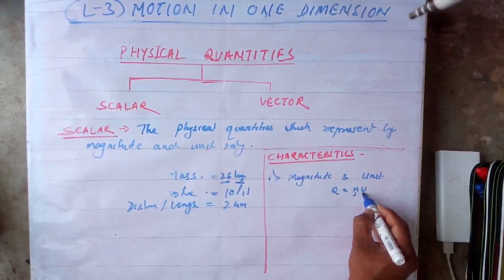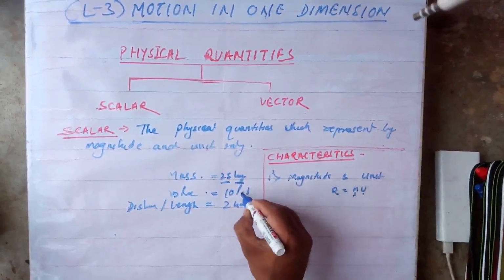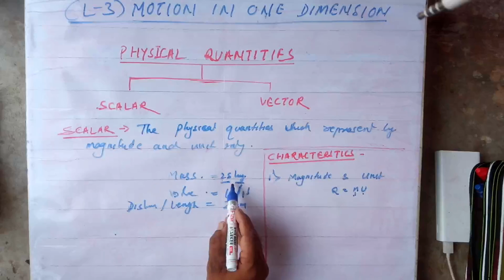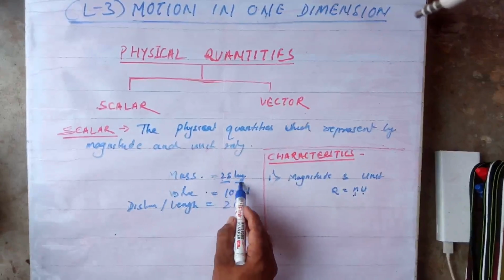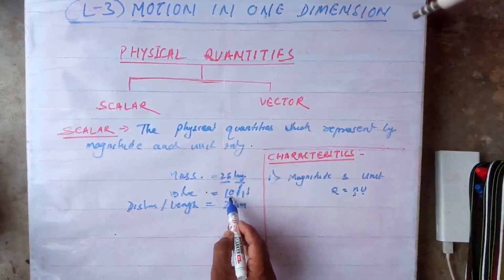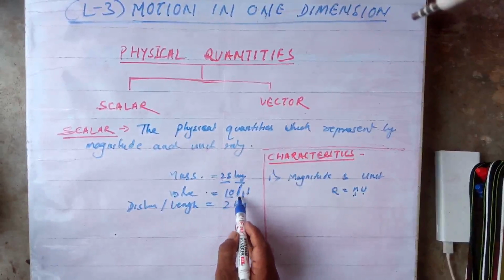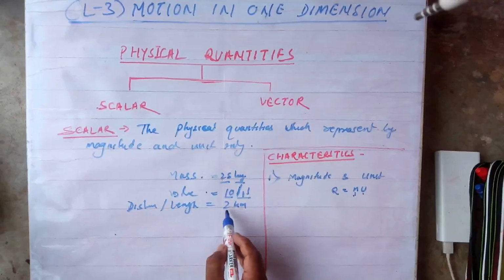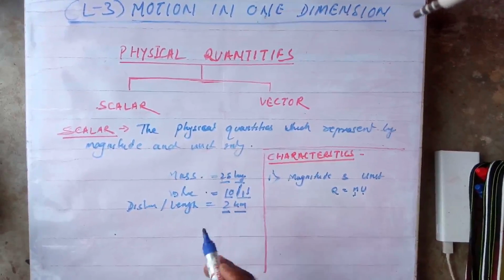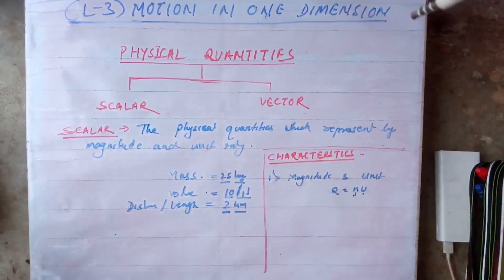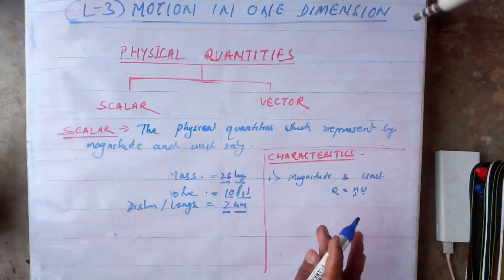Here I mentioned 25 kg: 25 is the magnitude, kg is the unit. 10 liter: 10 is the magnitude and liter is the unit. 2 kilometer: 2 is the magnitude and kilometer is the unit. Everywhere magnitude and unit are there. Clear? Understood?